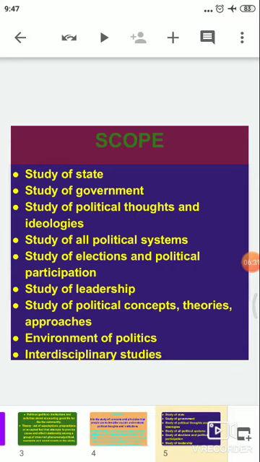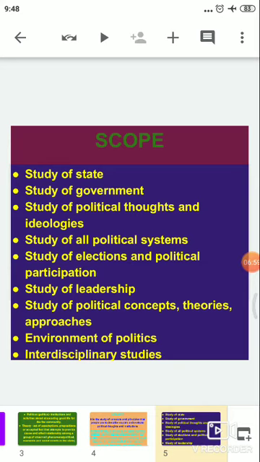The next topic that we study under political theory is the study of political thoughts and ideologies. Now, there have been various thinkers like Plato, Aristotle, Hobbes, Locke, Karl Marx. So, the ideologies that they have given, like communism, socialism, fascism, we study those ideologies and the thoughts given by these various thinkers.